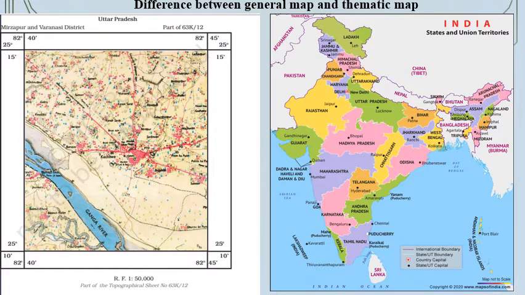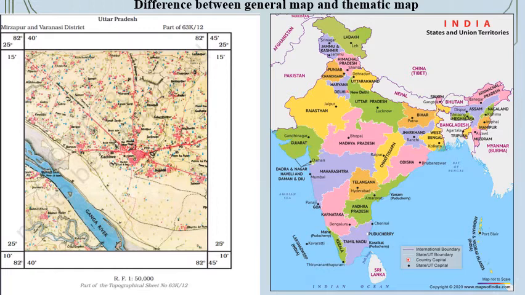In this slide, we are going to understand the difference between a general map and a thematic map. You can see in the slide there is a map of India and next is the map of Uttar Pradesh, Mirzapur, Varanasi district. Okay, so the map of India is the general map, whereas the Mirzapur and Varanasi district map is a thematic map. So what is the difference? You can see a lot of differences.